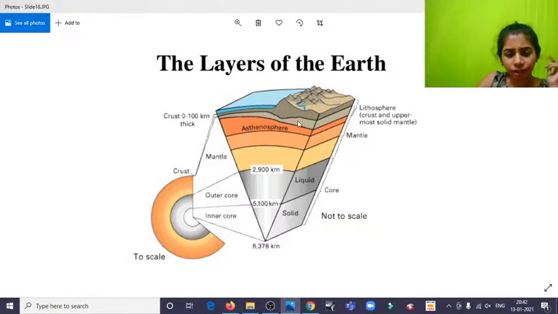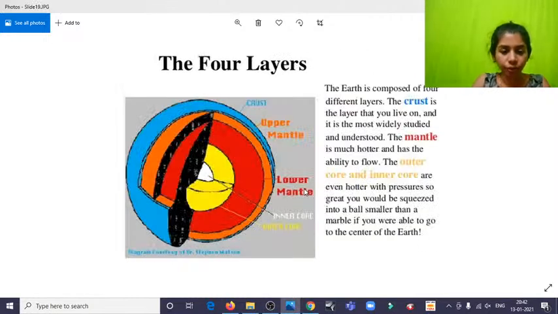And then we have the asthenosphere, sort of like a transient sphere. We can't call it an individual sphere, because it's actually a transition from the lithosphere to the mantle. And then we have the liquid core and the solid one. Even in the atmosphere, we can find hot, cold, hot, cold, and same over here, we're going to find a change in compositions. So the four broader layers are these: the crust or the lithosphere, then the upper mantle, the lower mantle, and the core. Essentially, it is three.